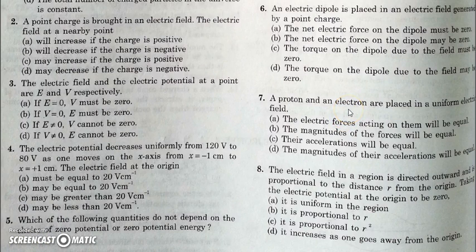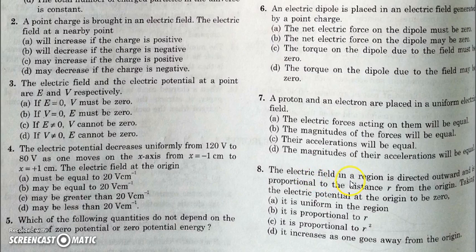In the next question, we have to find: a proton and an electron are placed in a uniform electric field. As the field is uniform, these two charges which are equal in magnitude and opposite in polarity will experience equal and opposite forces. So they will be equal in magnitude but not in direction. So they should not be called equal forces. Their magnitudes should be equal. Their accelerations will be different because their masses are different. So their accelerations will be different both in magnitude as well as in direction.